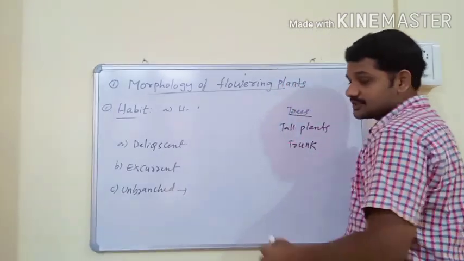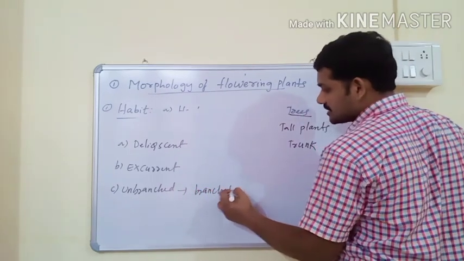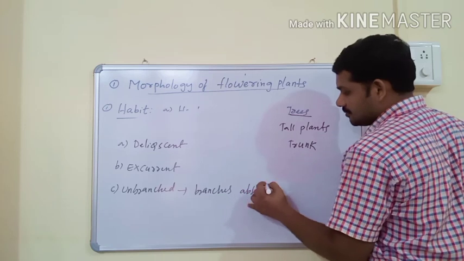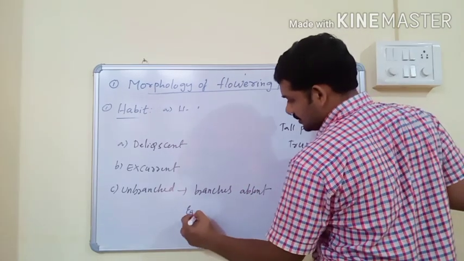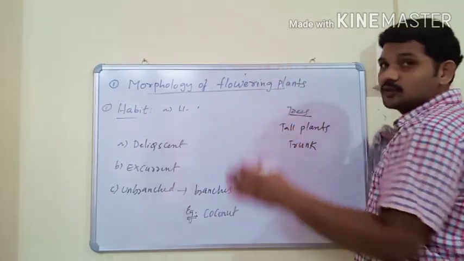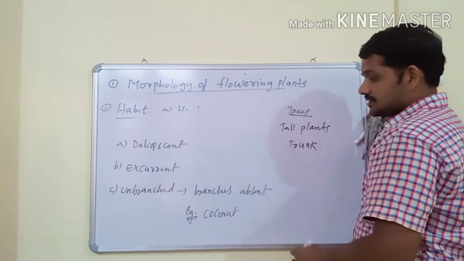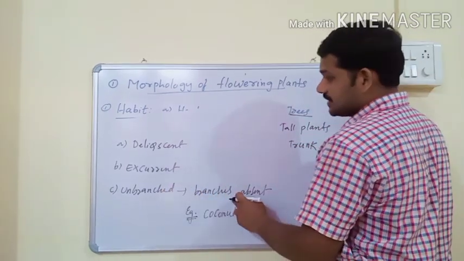Unbranched stem means that branches are absent. Example, coconut. If you observe the stem of coconut, it is straight, erect, but unbranched. In an unbranched stem, usually branches are absent.